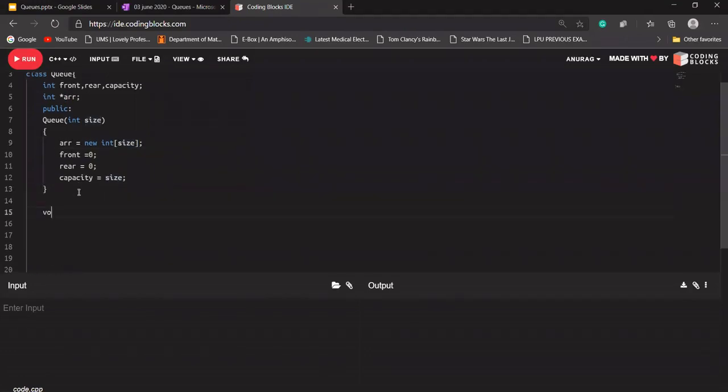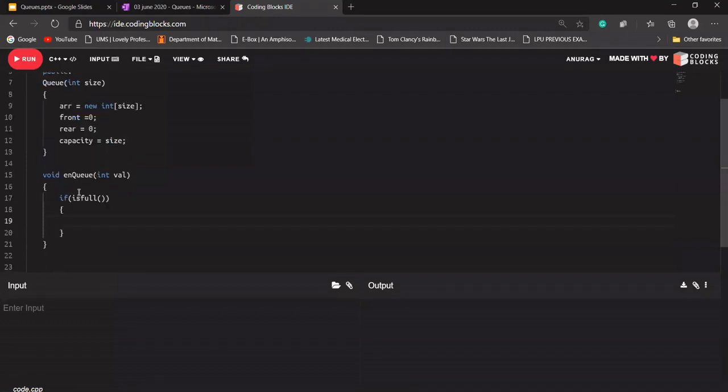Okay, so now I'll be creating a function enqueue. This will take an argument, let's say value, that has to be added to our queue. And before enqueuing this value, means before inserting this value, I should be checking whether our queue is full, because if our queue is full, we cannot add any value to it. Let's say I'll be designing an isFull function, and I'll be using that function here as well.